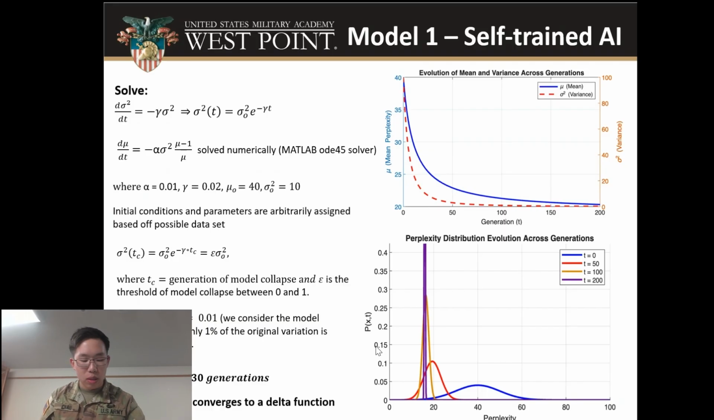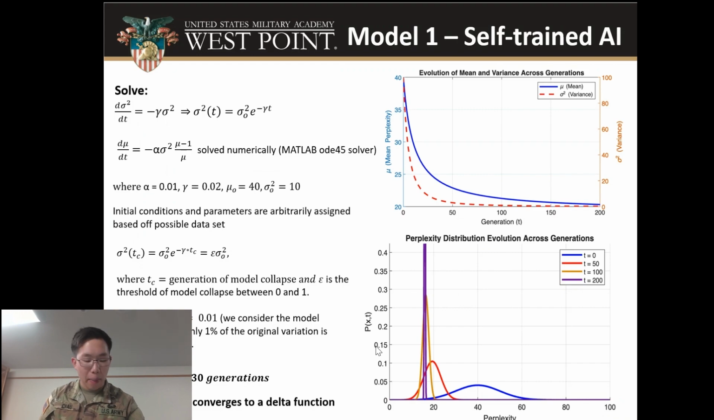Now we can plug those solutions back into the formula for the Gaussian distribution, and we get the plot below. Analyzing its behavior, we see convergence to a delta function for a high number of generations in purple. What's interesting here is that given the function of variance in terms of t, we can solve for the number of generations it takes for the collapse to occur.